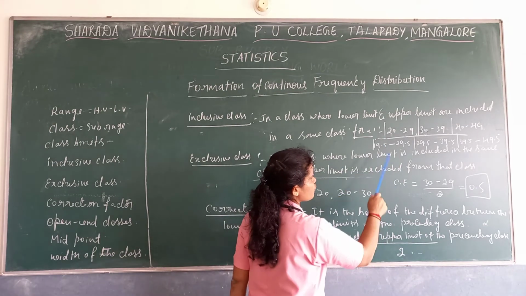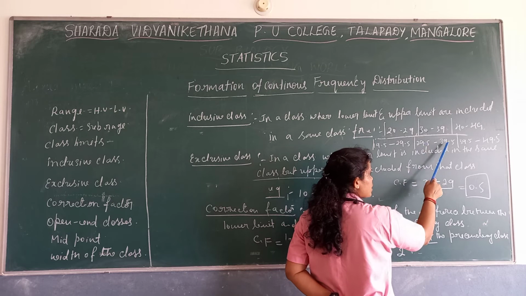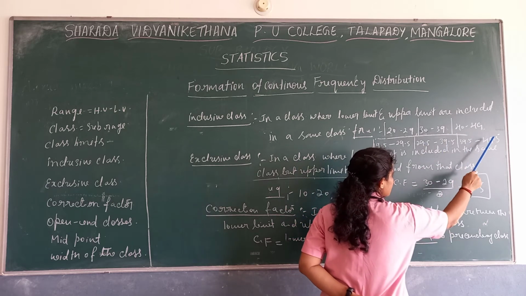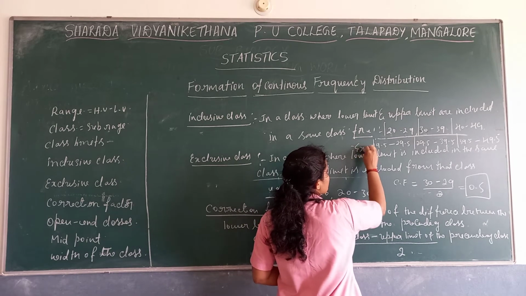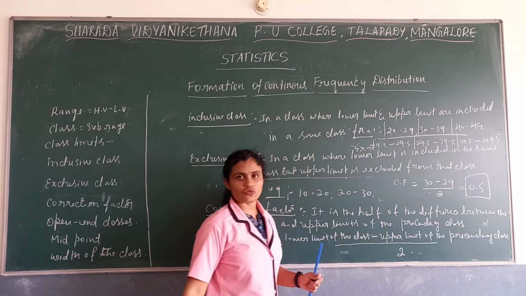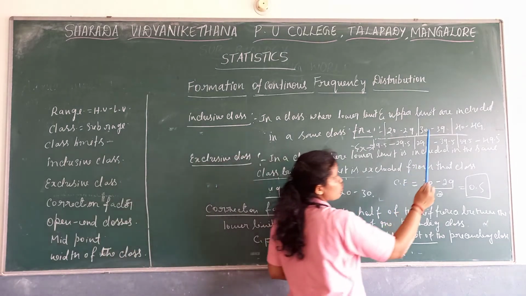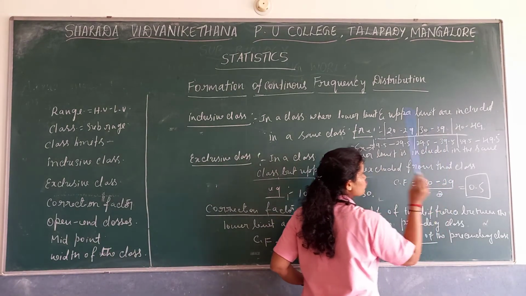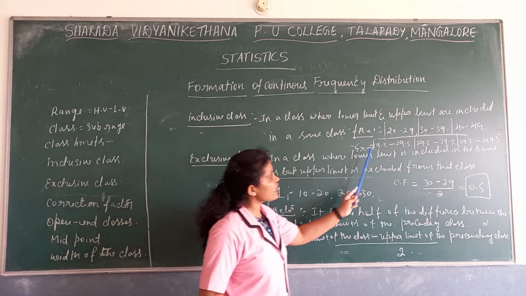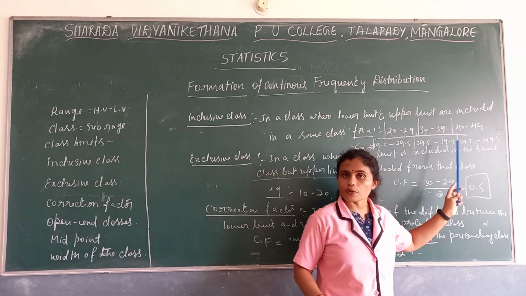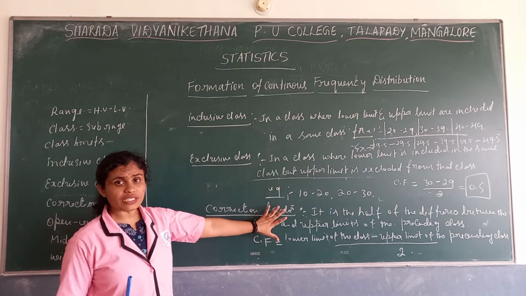You are getting the continuity: 19.5 to 29.5, 29.5 to 39.5, 39.5 to 49.5. So this is an exclusive form, and this is an inclusive form. So why do we use the correction factor? We use the correction factor in order to convert inclusive form into exclusive form. Why are we converting to exclusive form? Because we get continuity there, and we can solve problems easily. So these three things are very, very important.